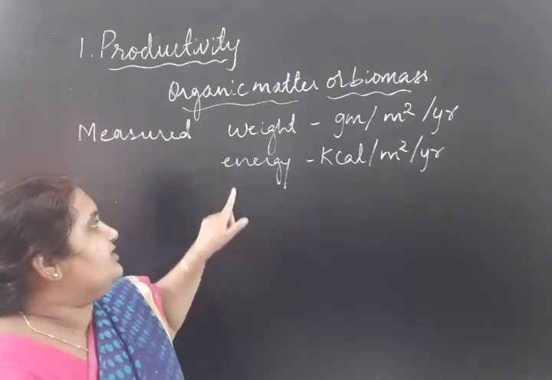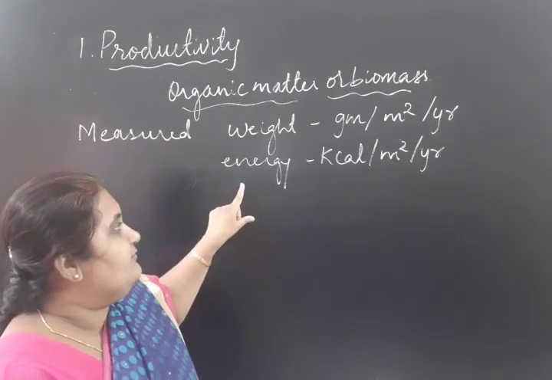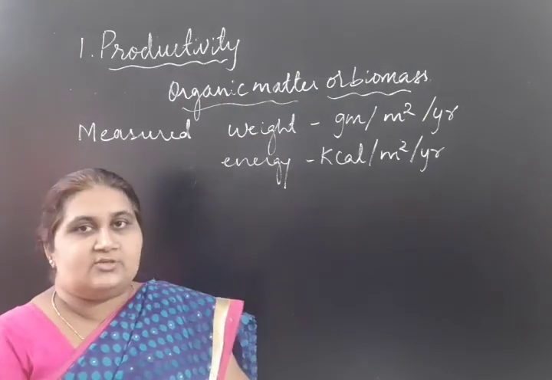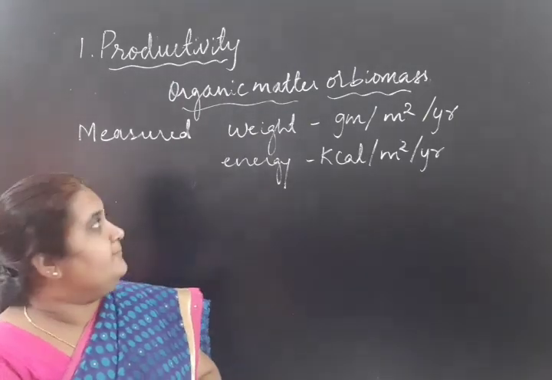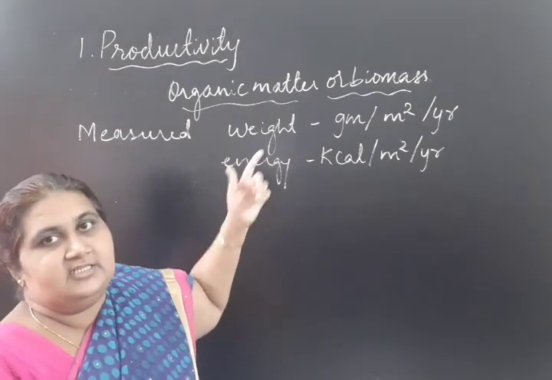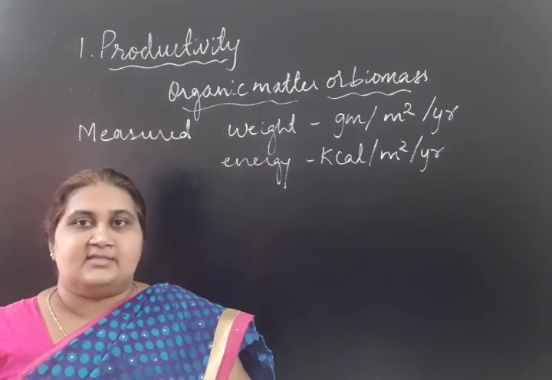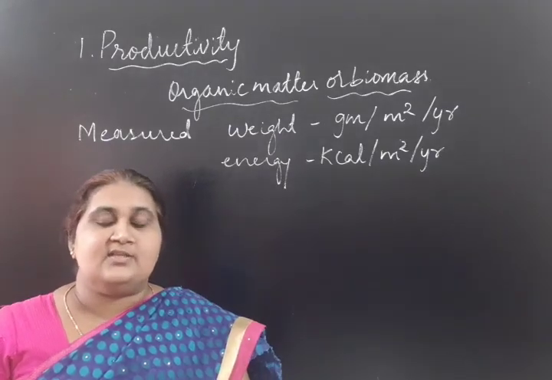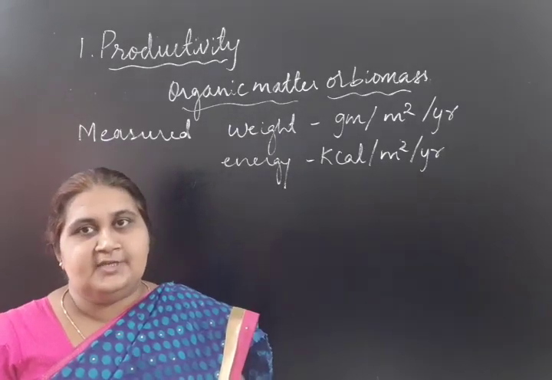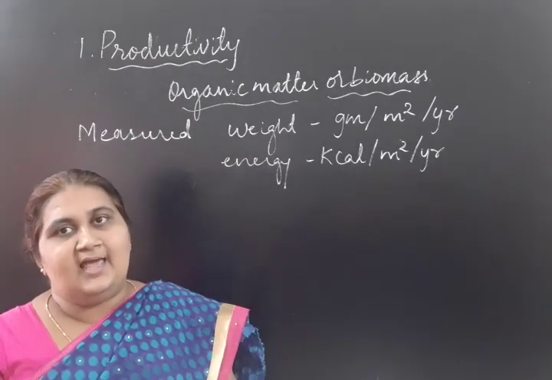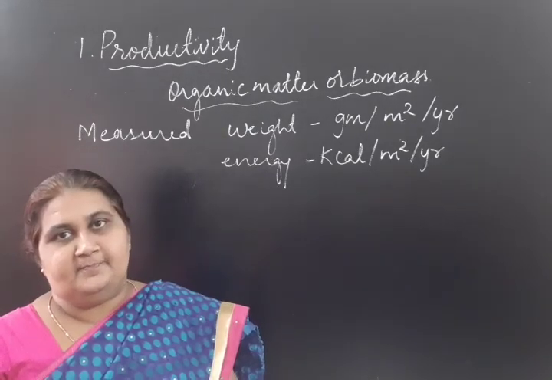If we measure in terms of energy, it is kilocalories per meter square per year. It can also be measured in terms of weight. So productivity mainly deals with how energy or biomass is synthesized within an ecosystem.